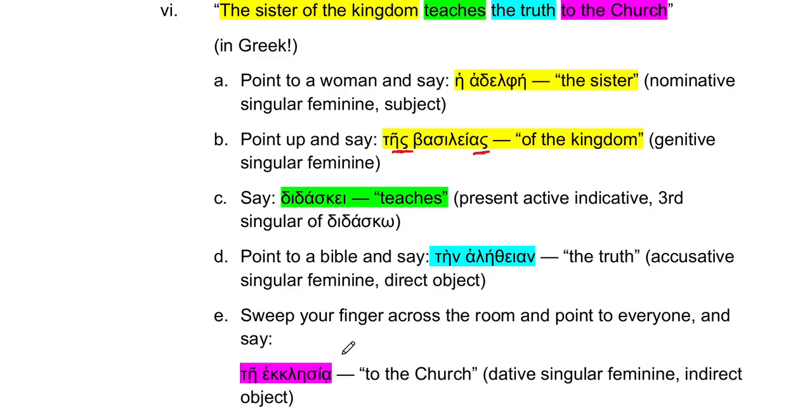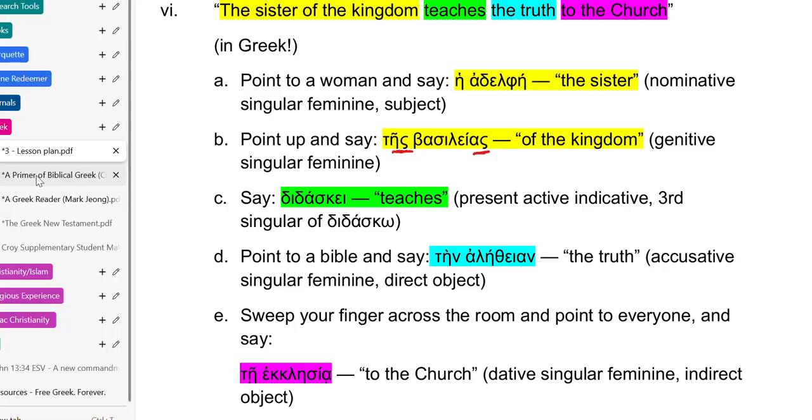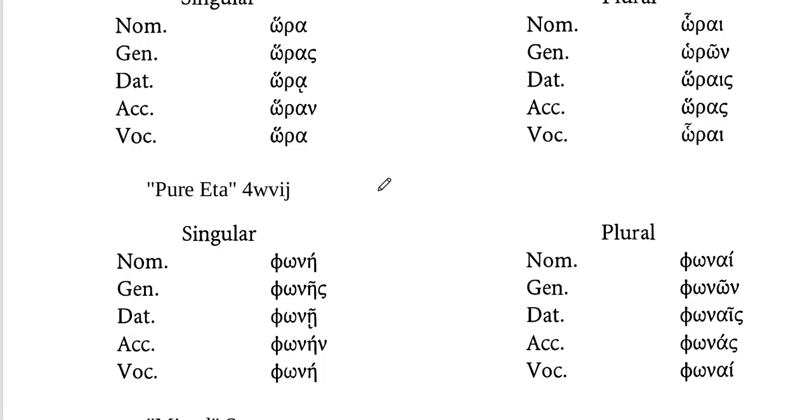So you may have noticed, I was holding off until now, but you may have noticed that sometimes a genitive appears with this alpha sigma, and sometimes it may appear with an eta sigma. So let's look back at this chart. This was on page 14 in Croy.